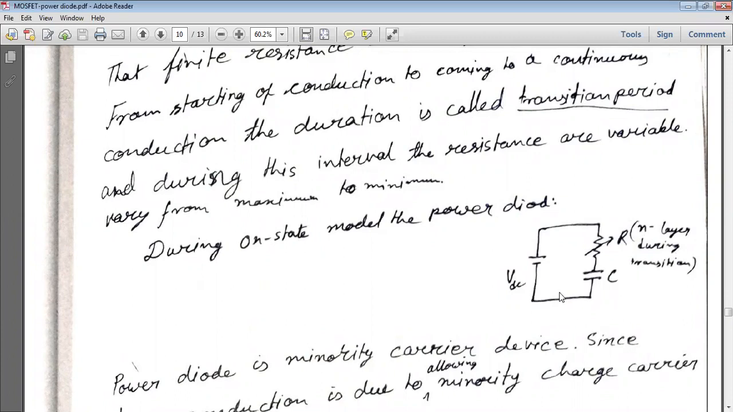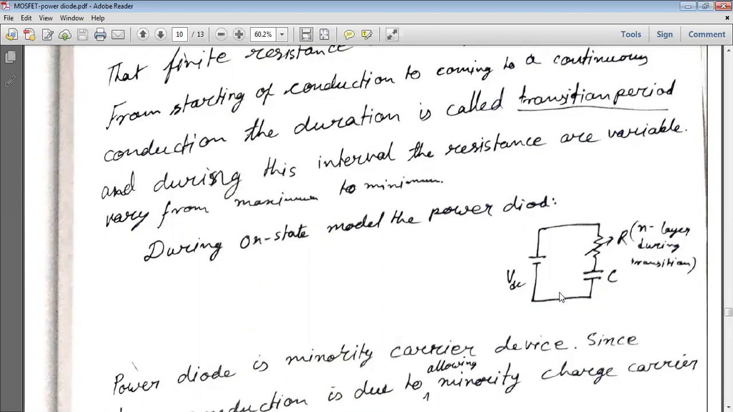It was initially very high, and with the hole injection, what happens? The resistance is gradually decreasing and comes to a finite value, but it never becomes zero. So that finite resistance is called the on-state resistance. From the starting of conduction to coming to a continuous conduction, the duration is called the transition period. During this interval, the resistance varies from maximum to minimum.